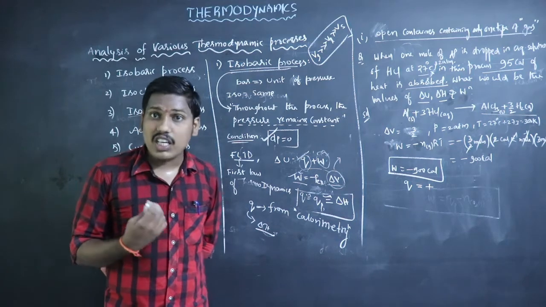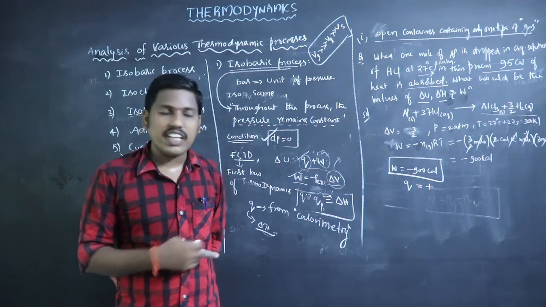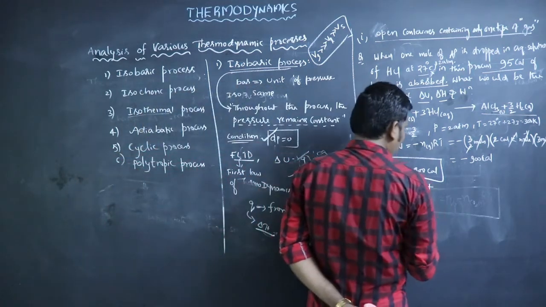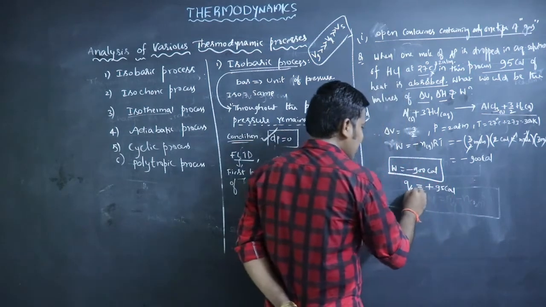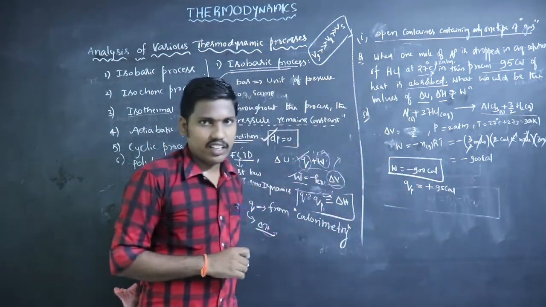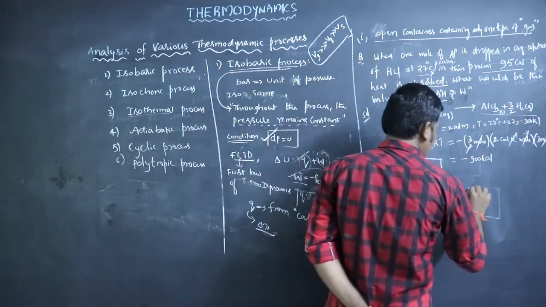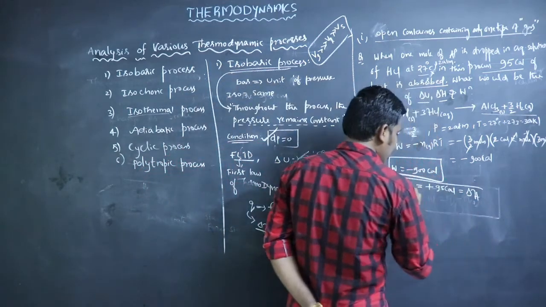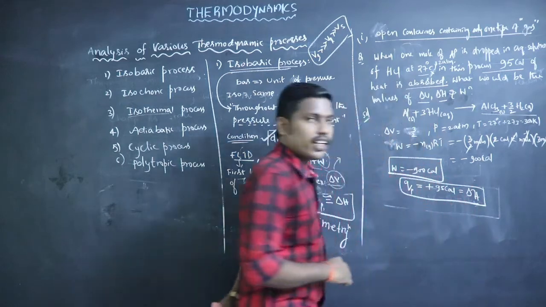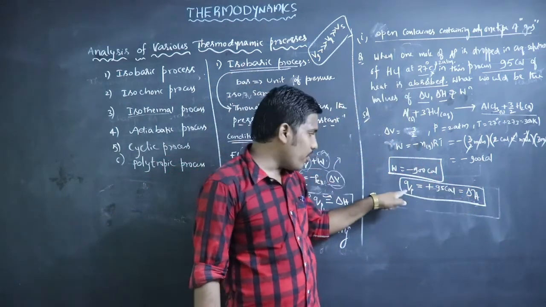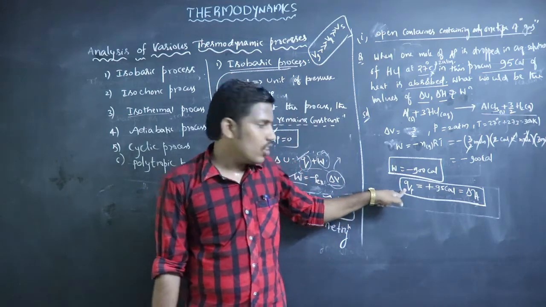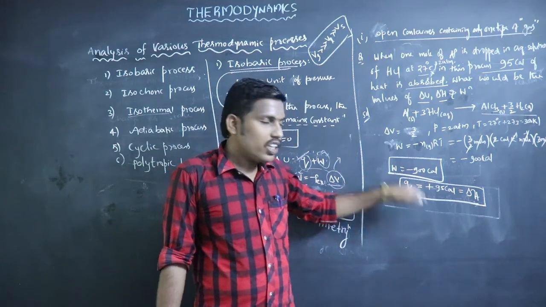So Q equals plus 95 calories. This is heat energy at constant pressure. It represents delta H. Heat energy at constant pressure is called delta H. So we know the delta H value from the Q P value, and we calculated the W value.